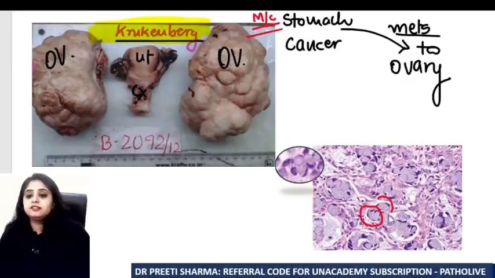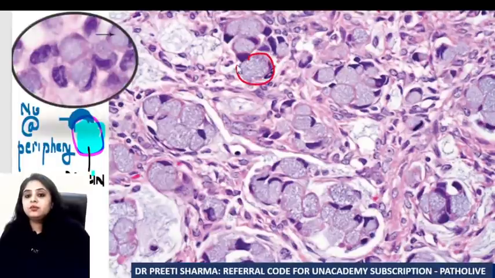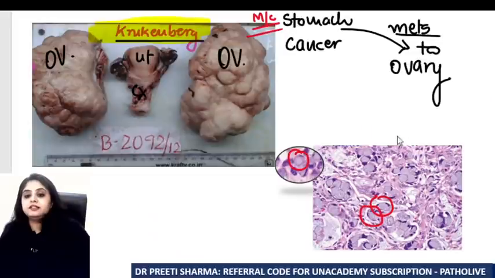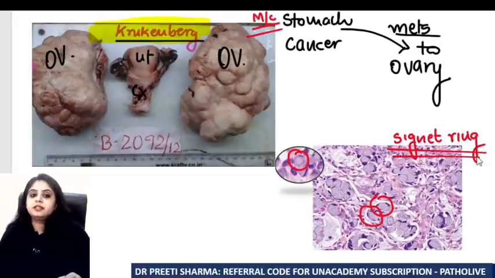And what are these cells? These cells I've shown you. I'll show you a high power. These cells, what cells do you see in Krukenberg tumor? You see the signet ring cells, yes. The cells that we see microscopically in a Krukenberg tumor are the signet ring cells. Okay, other than that, what are we left with?